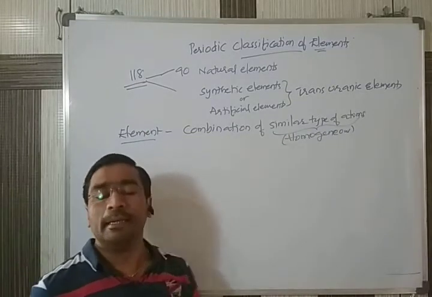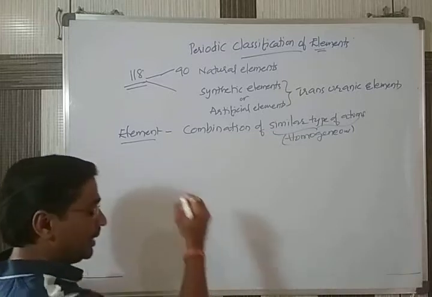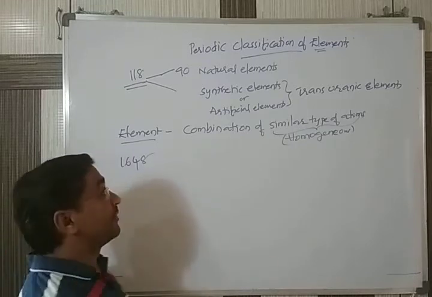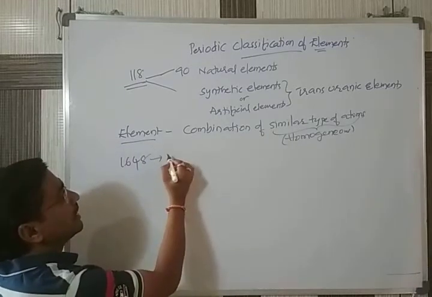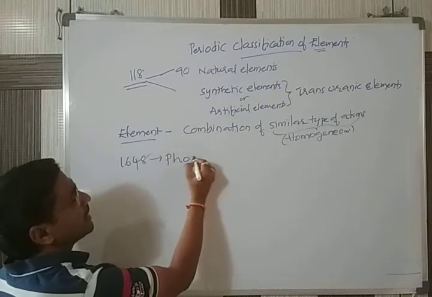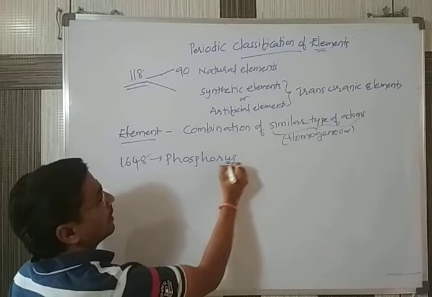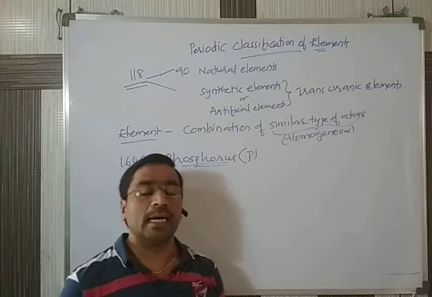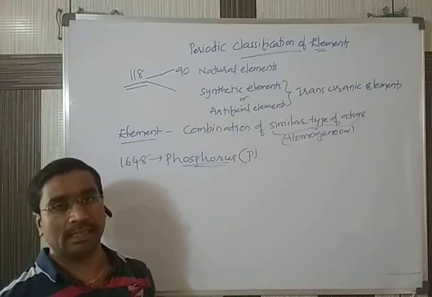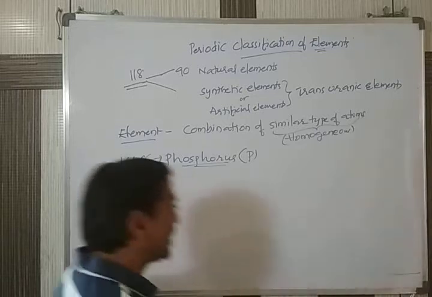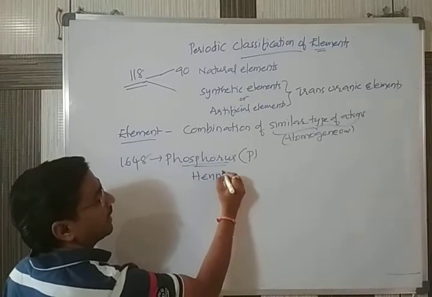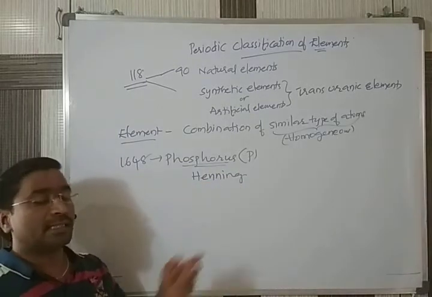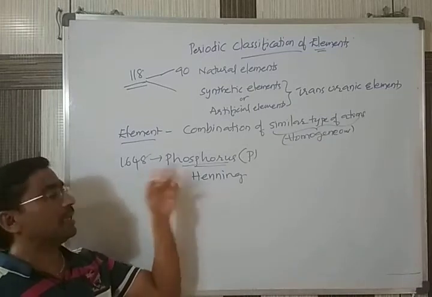This is the first element which was discovered, in the year 1648. The first element discovered in 1648 is phosphorus. Phosphorus is the first element discovered, and it was identified by the German scientist Henning. He is a scientist, and he discovered the first element.